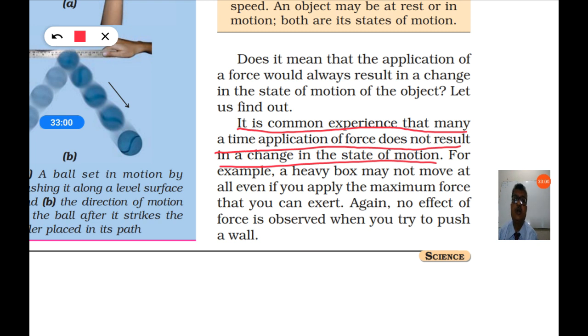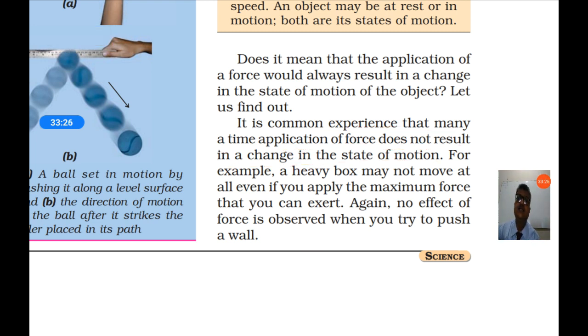For example, you try to push the wall of your home. Can you push the wall? It is not possible. Why? You are applying the force, so the state of motion of the wall should change. But it is not doing like that. The wall is not moving, but you are applying the force. So why does this happen? We will discuss.